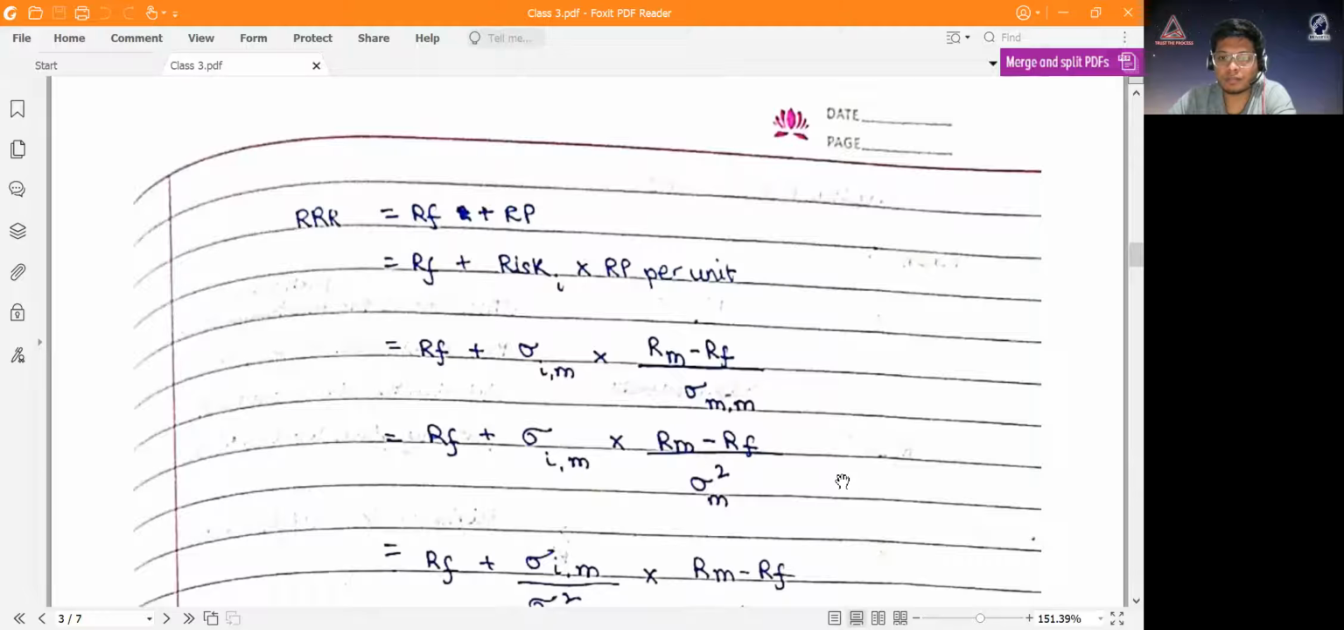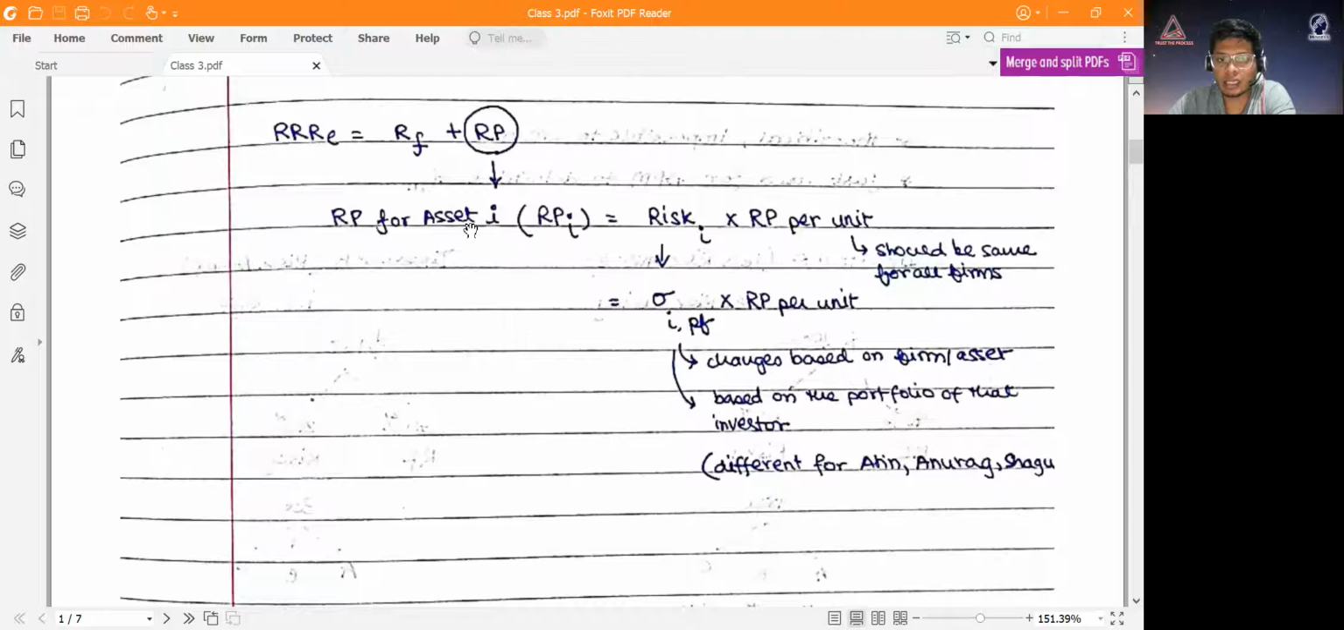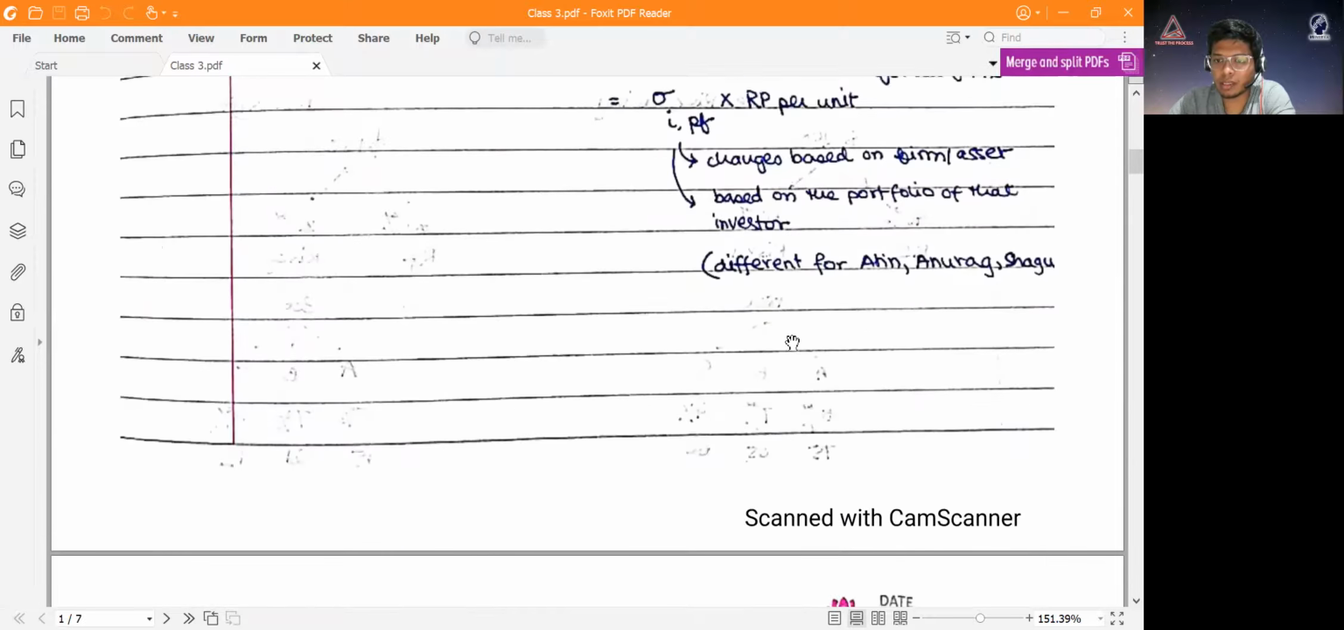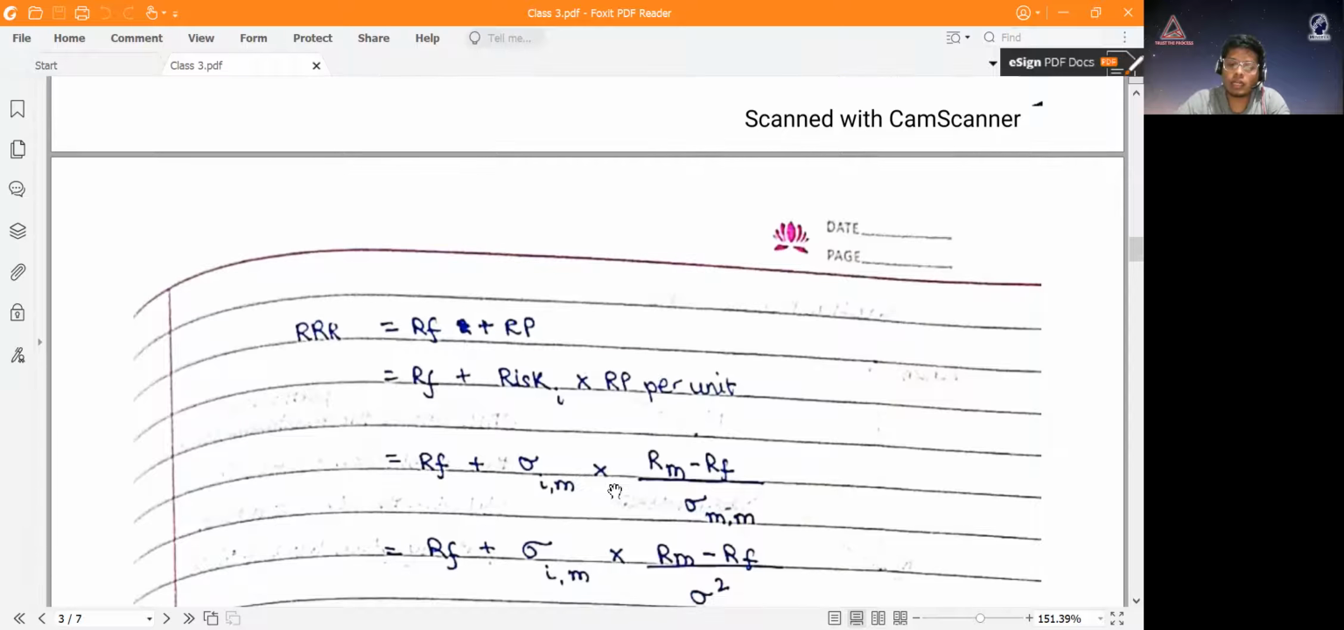Now let's see, this is what we were talking about before I started the portfolio: the risk premium for asset i is equal to risk of i into risk premium per unit. Coming back to this, what the model is saying is that the required rate of return for asset i will be equal to the risk-free rate plus risk i, that is, the standard deviation of i, into risk premium per unit. Earlier what we had done is i comma PF, the portfolio. Now this model is saying that every investor will have a market portfolio. That's why I've written here i comma M.